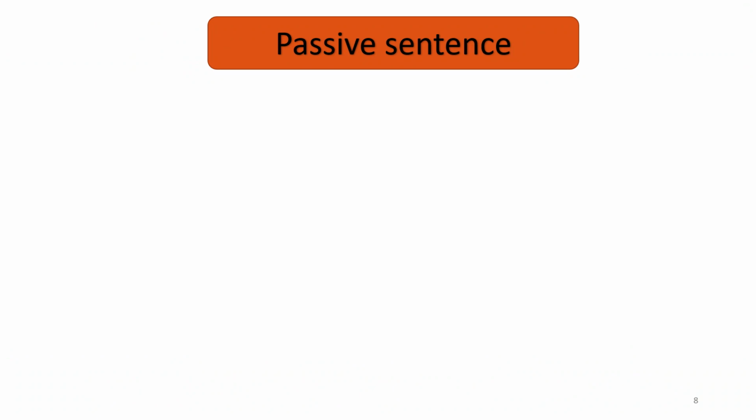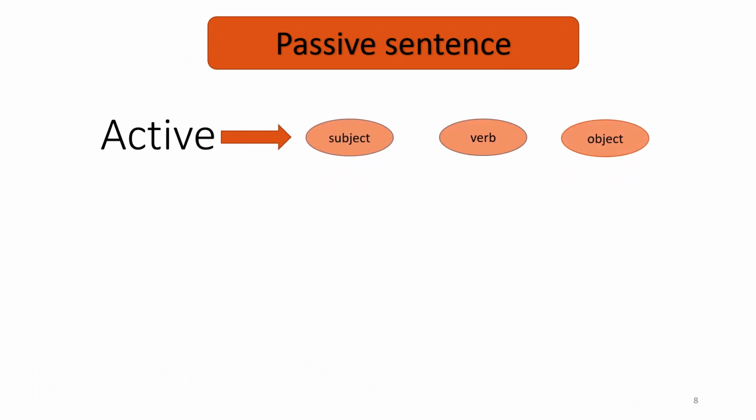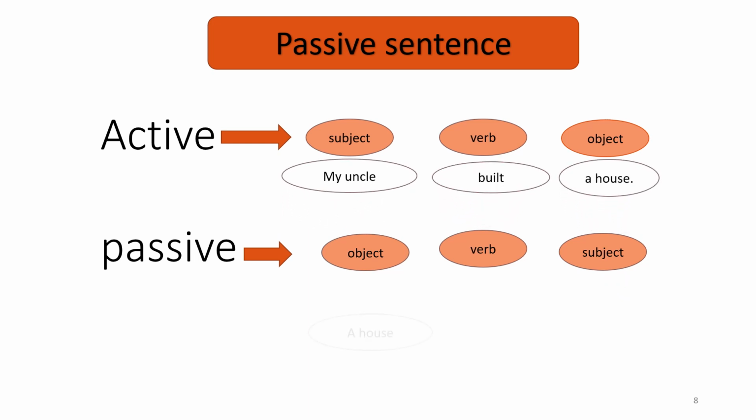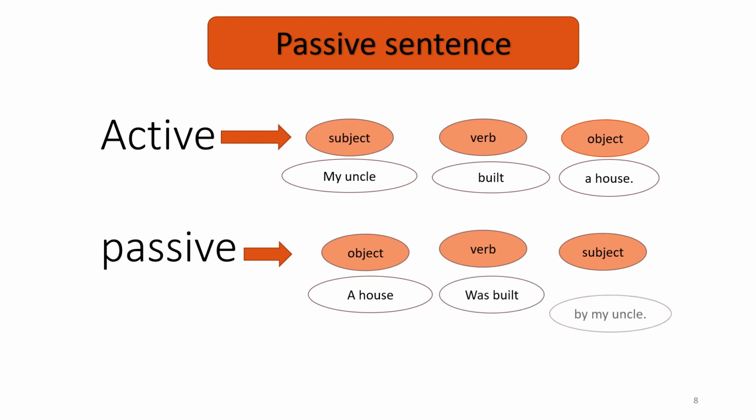Now let's try to form a passive sentence. First of all, let's see the active. The active sentence starts with a subject, then a verb, then an object. But the passive sentence starts with what? Start with the object, then the verb, then the subject. As you see, okay? In the active, my uncle built a house, but in the passive, a house was built by my uncle. I can say by my uncle or I can say it, okay? If it's important, I can add it by my uncle. If it's not important, never mind if we can say it. We can say a house was built only, okay?